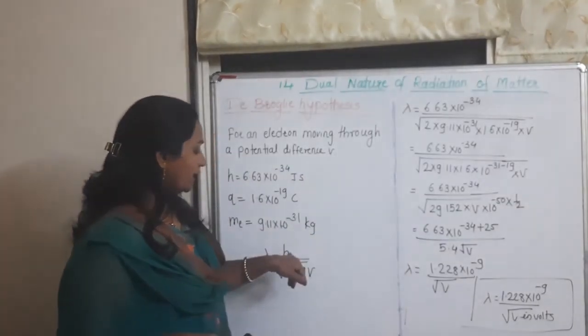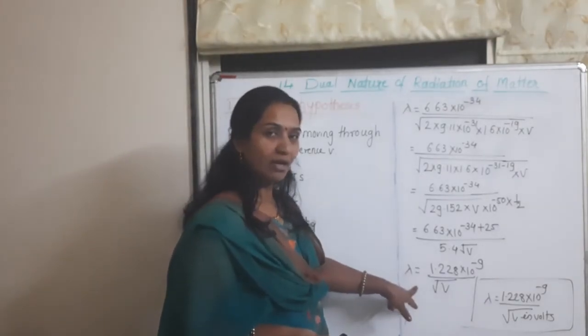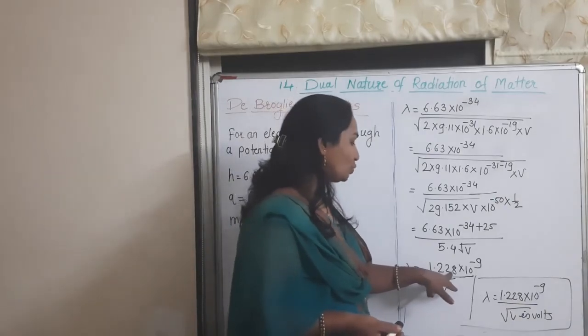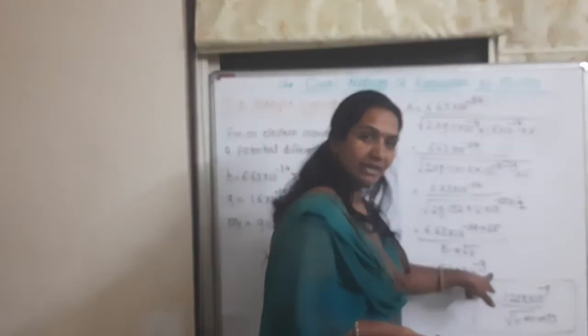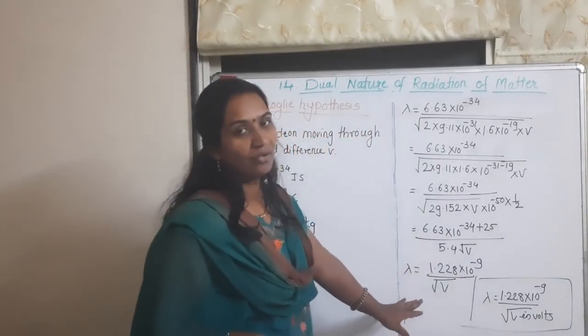Substituting the values of h, m and q, we get the wavelength of the electron as 1.228 into 10 raised to minus 9 upon the square root of V.